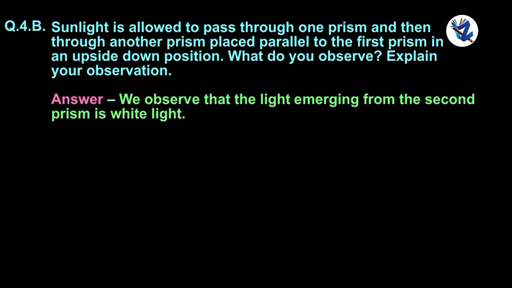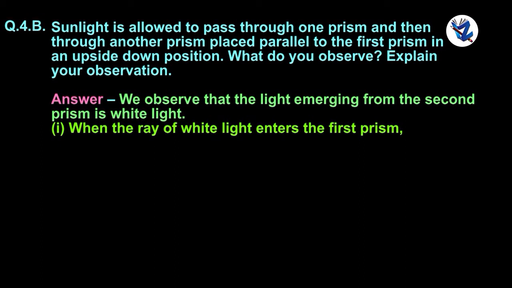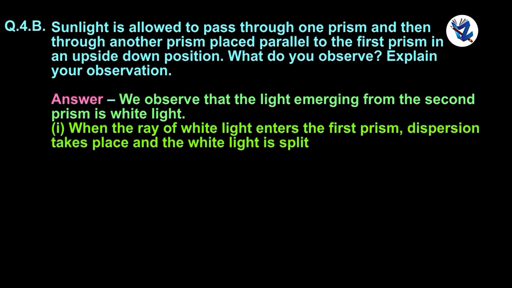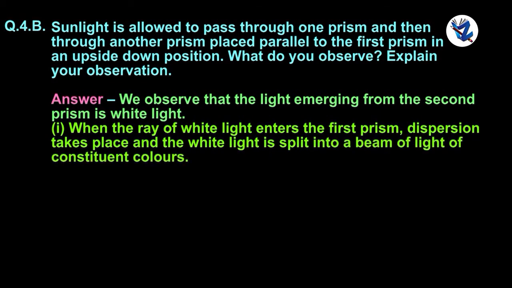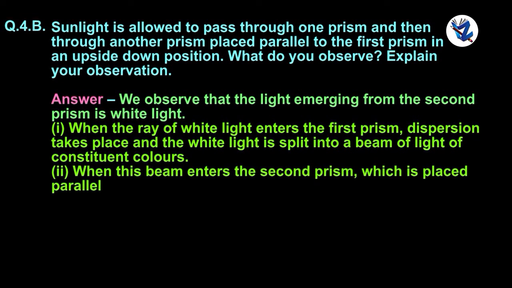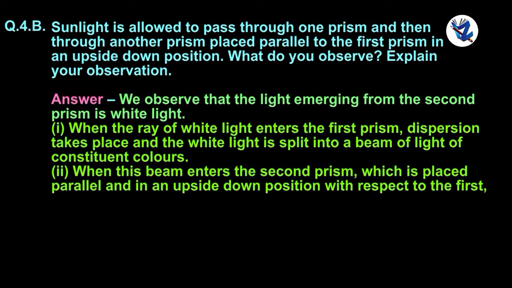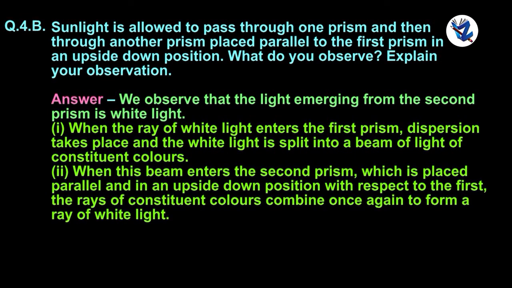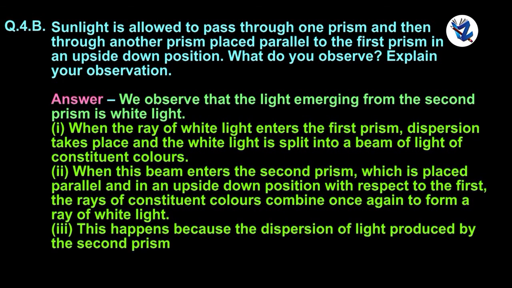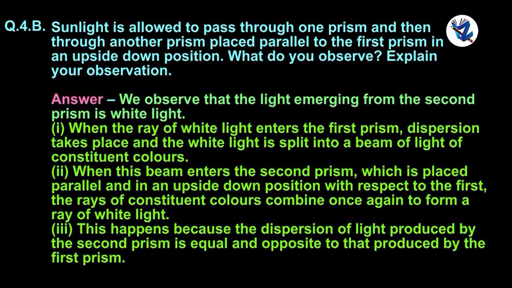The observations: when the ray of white light enters the first prism, dispersion takes place and the white light is split into a beam of light of constituent colors. When this beam enters the second prism, which is placed parallel and in an upside down position with respect to the first, the rays of constituent colors combine once again to form a ray of white light. This happens because the dispersion of light produced by the second prism is equal and opposite to that produced by the first prism.